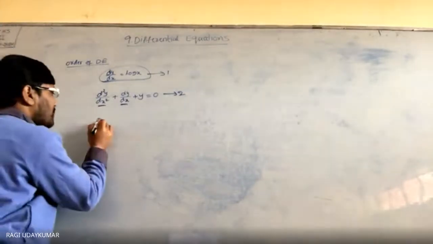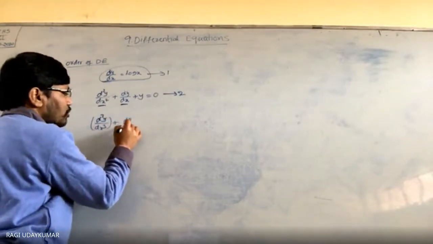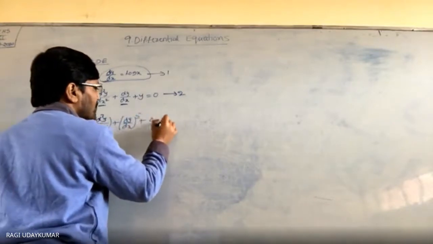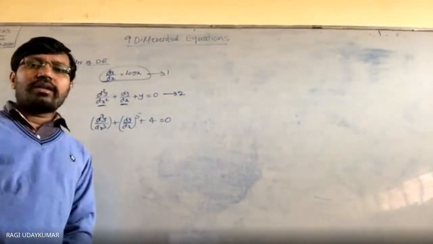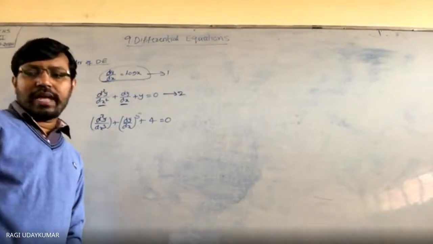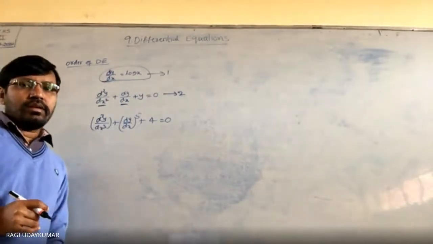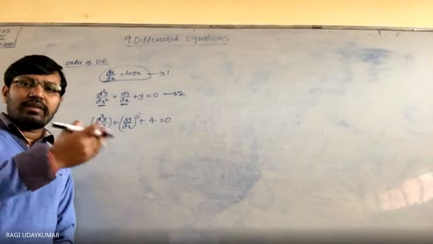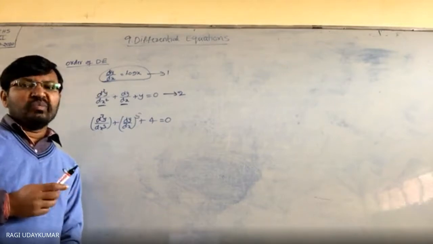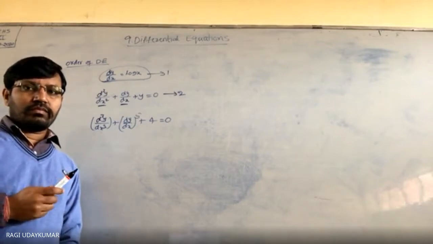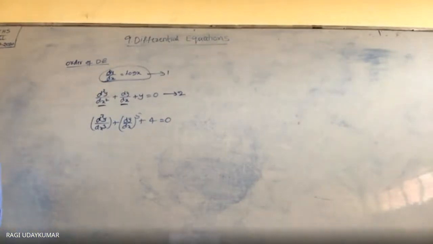And suppose in case it is given to you d cube y by dx cube plus dy by dx whole to the power of 5 plus 4 is equal to 0 is taken into consideration. Examples I am giving you. Can you say what is the order of this differential equation? Highest order of derivative क्या है? What is the highest order of the derivative?